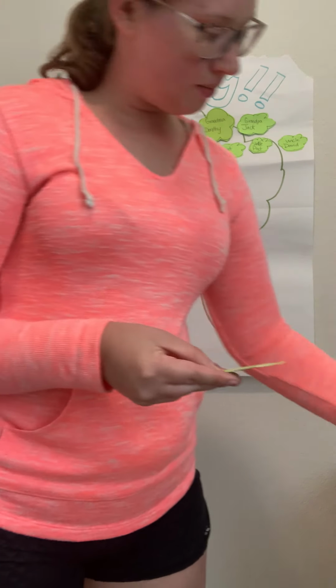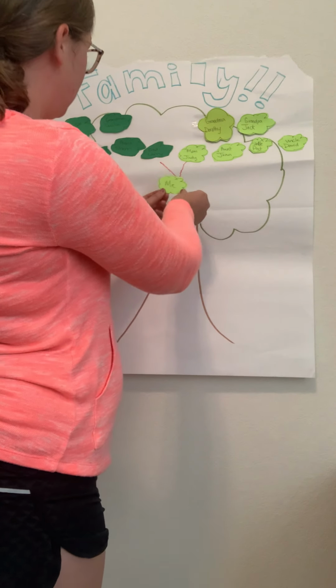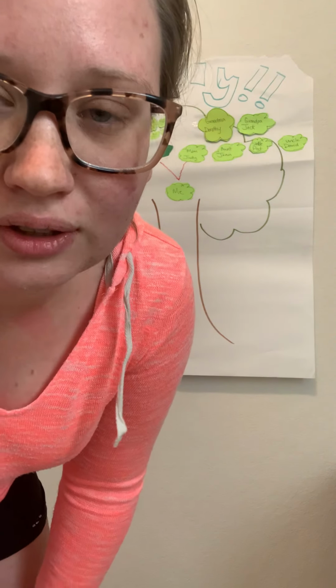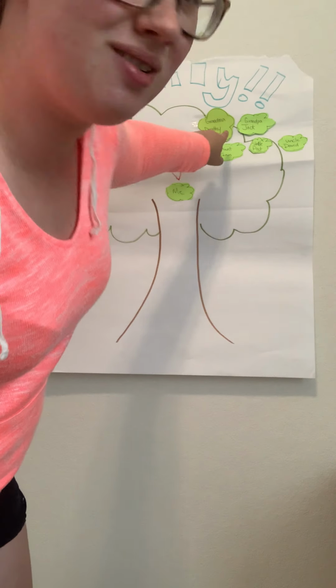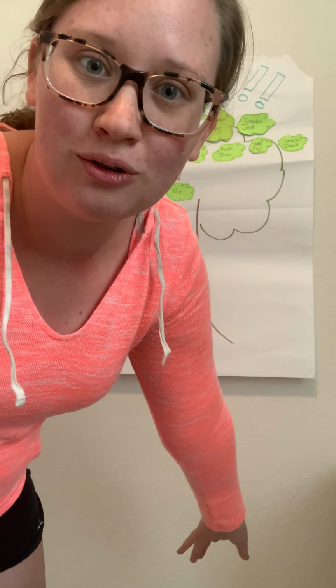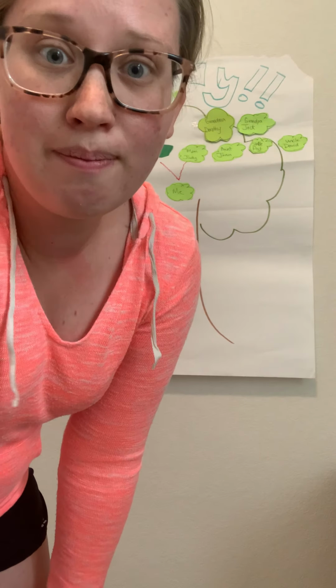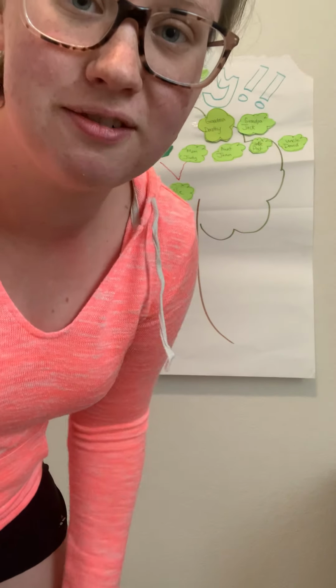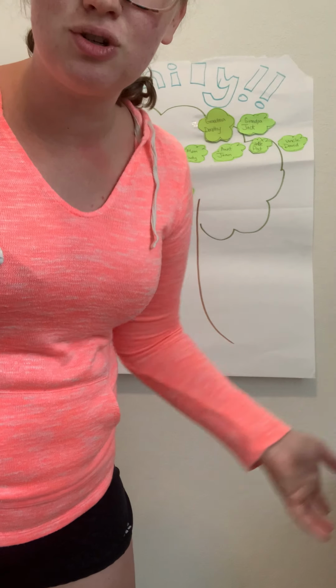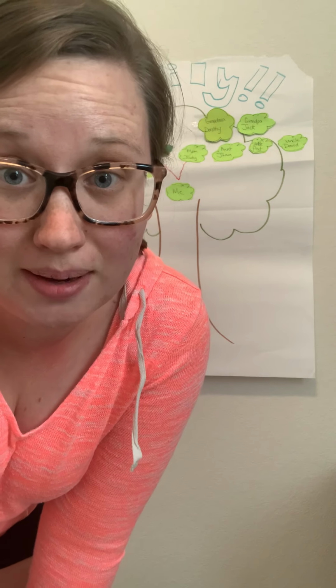And for my family tree, like I mentioned in my writing, I lived with my Aunt Joan and my Uncle Kenny. I didn't put my Uncle Kenny on here because even though he's in my family tree, he's my uncle, he was married into the family. So my family tree could get really, really crazy if I included all of them. So I chose not to. But since I live with my Aunt Joan, she's very, very important to me. And I think that it's important that I add her kids to my family tree.